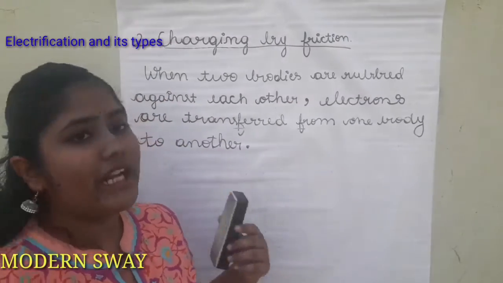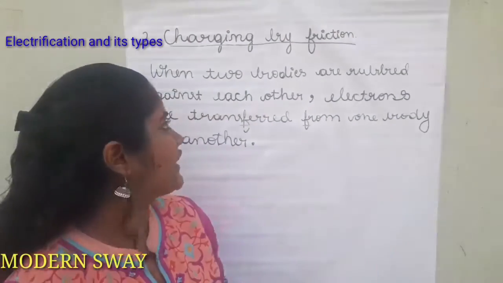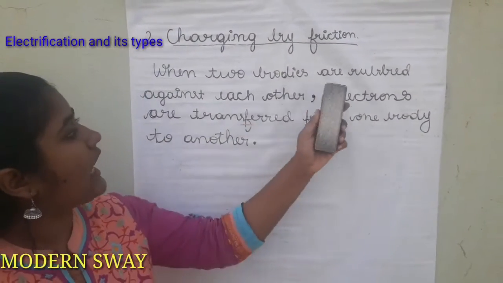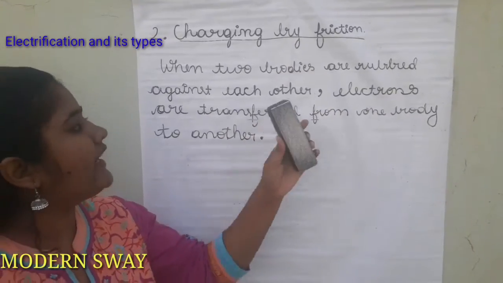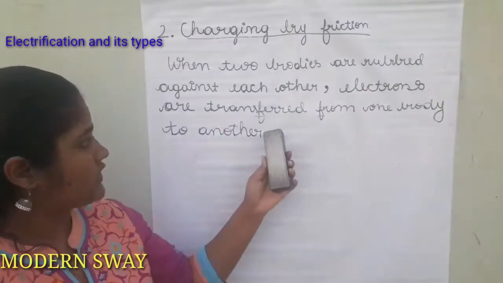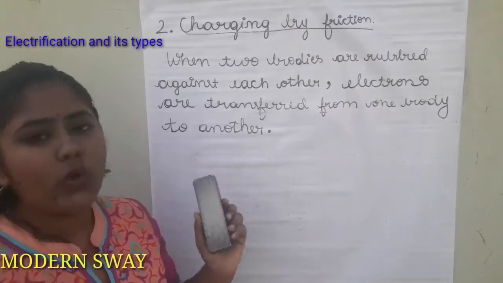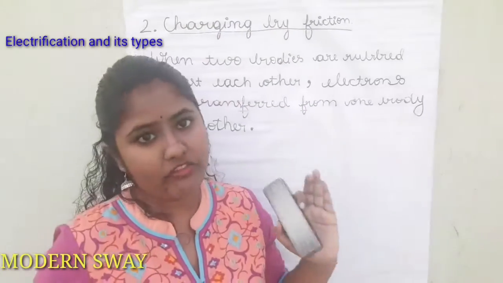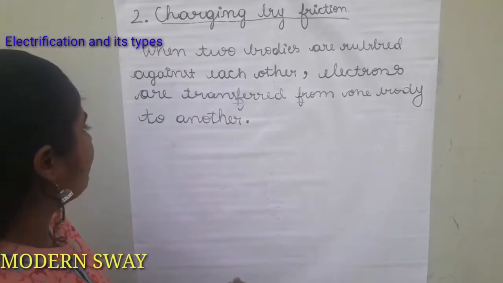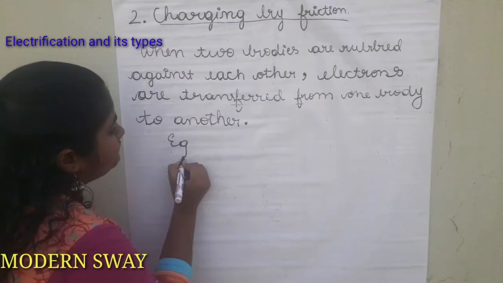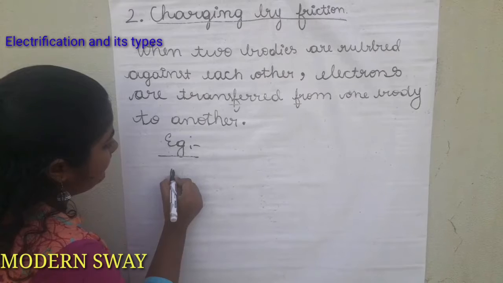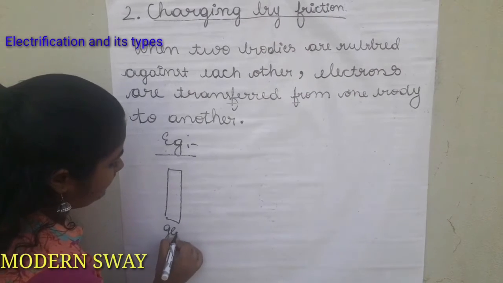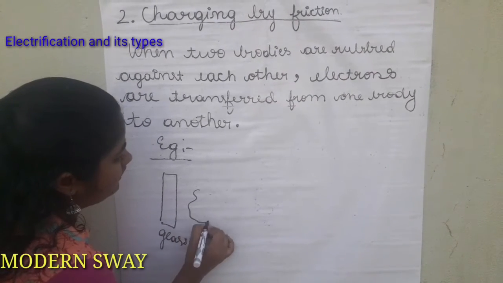The second method is charging by friction. When 2 bodies are rubbed against each other, electrons are transferred from one body to another. So this process is nothing but charging by friction. If I want to give you an example, consider a glass rod and a silk.